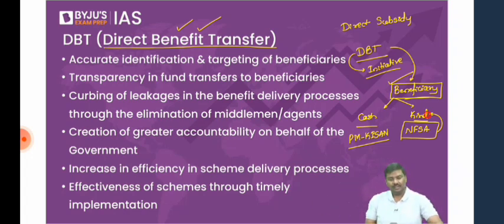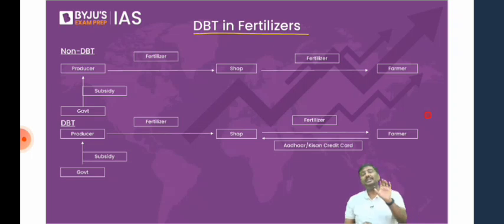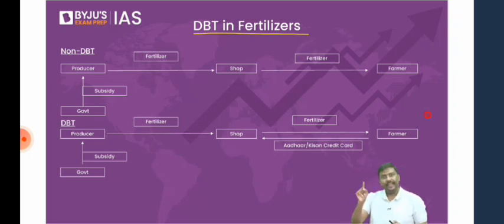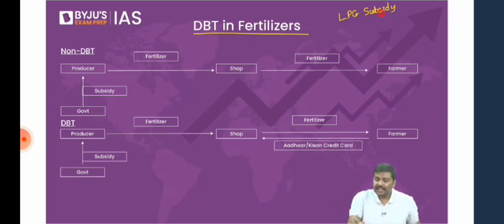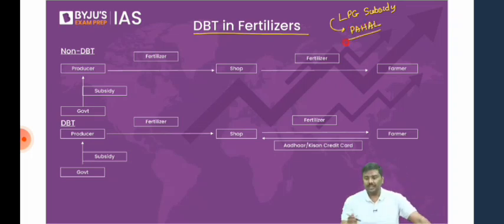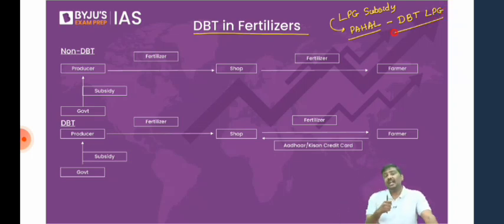Now, let me go back. We have introduced DBT in fertilizers. Now, any other sector where we have introduced DBT? National Food Security Act. LPG subsidy. In case of LPG subsidy, remember this, the Government of India introduced a scheme called PAHAL, Pratyakshadarshi Hastantarit Labh, or else it is also famously referred to as direct benefit transfer in the LPG sector.